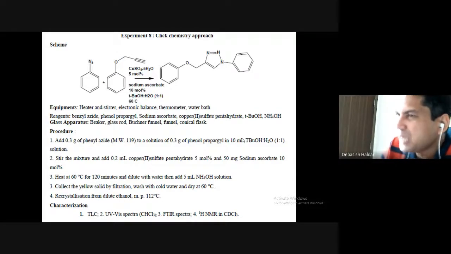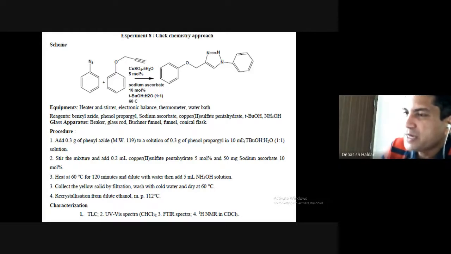That is just a pinch of copper sulfate pentahydrate, and 50 milligram of sodium ascorbate, that is 10 mole percent. Using the glass rod, stir it carefully, dissolve all the copper sulfate and sodium ascorbate in the medium, and immediately you will see the color change happening.